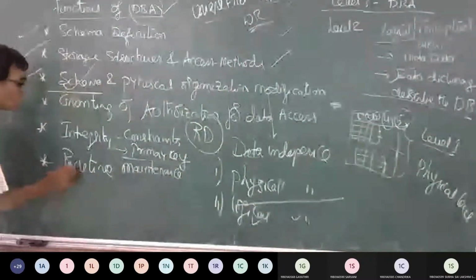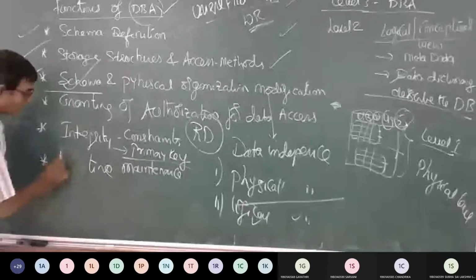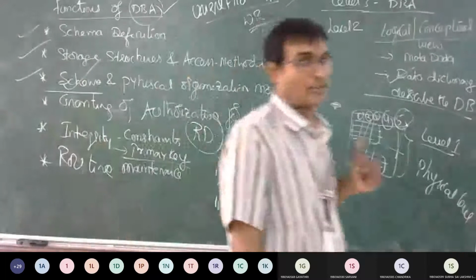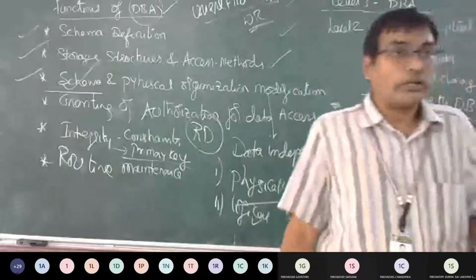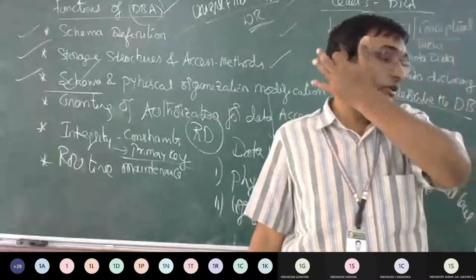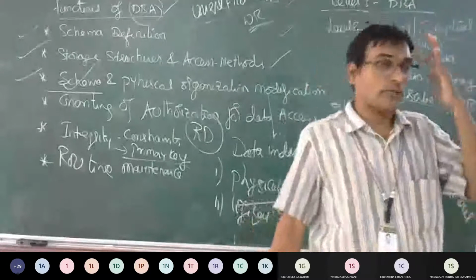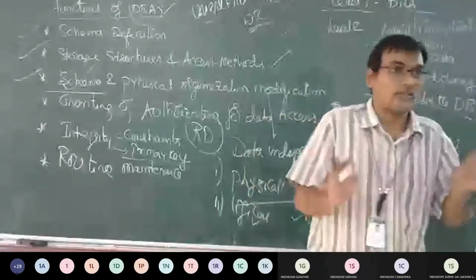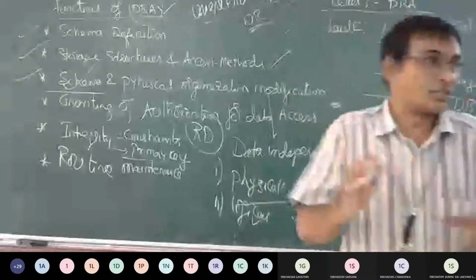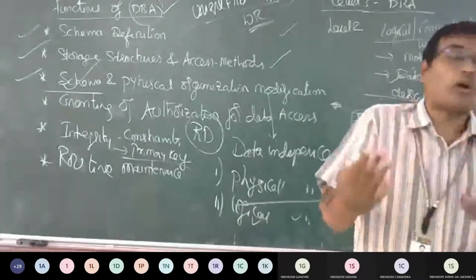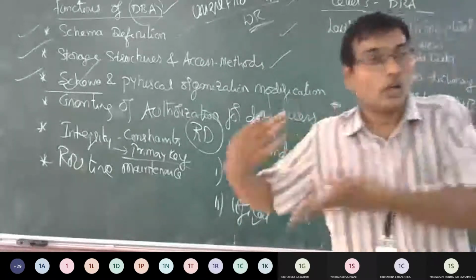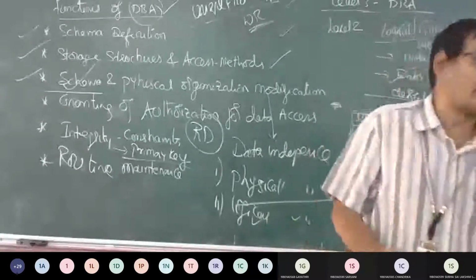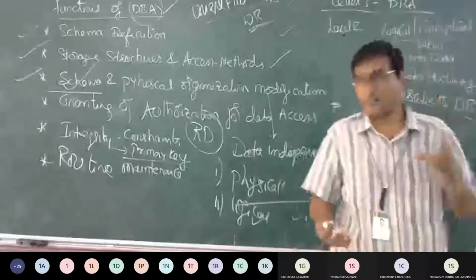Next one was routine maintenance. What is routine maintenance? You can assume that the database should always be available. It should not go down. People can log in at any time and log off at any time. Meanwhile, they can do their operations such as DDL, DML, DCL commands.